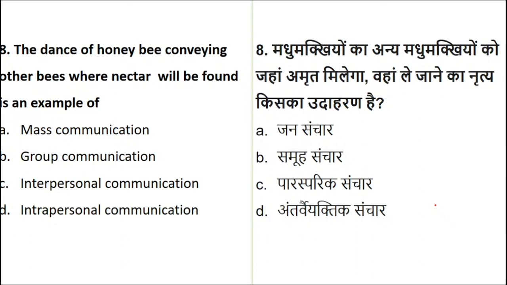Question number 8 is an example. The dance of a honeybee conveying to other bees where nectar will be found is an example of what? Is it an example of mass communication, group communication, interpersonal communication, or intrapersonal communication? The example is given. You have to list your type. The dance of a honeybee conveying to other bees where the nectar will be found will result into what? Yes, waiting for the answer.